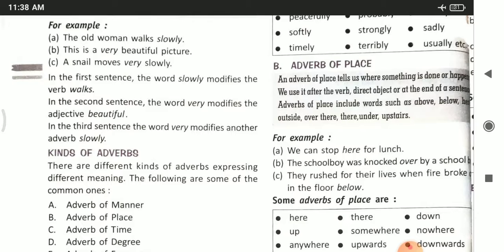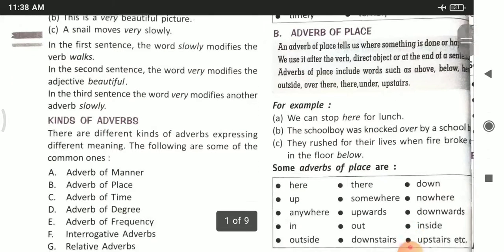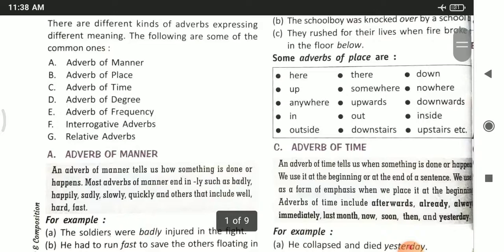There are certain kinds of adverbs like adverb of manner, adverb of place, adverb of time, adverb of degree, adverb of frequency, interrogative adverbs and relative adverbs. So we will be studying each type of adverb in detail. So let us come to number 1, adverb of manner.